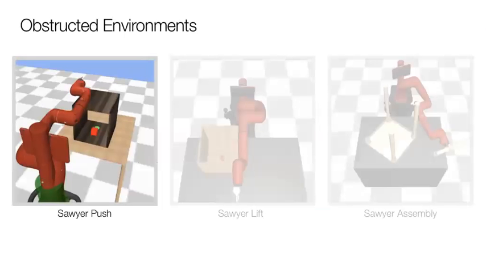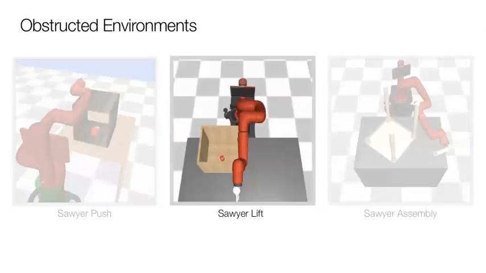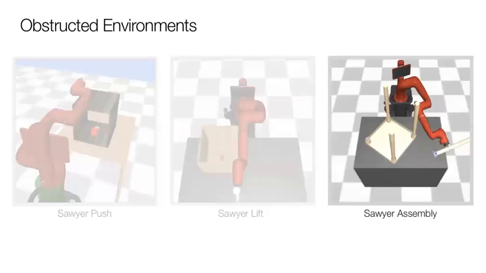For this work, we use 3 obstructed environments for common manipulation tasks, such as pushing, lifting, and assembly, using a Rethink Sawyer.